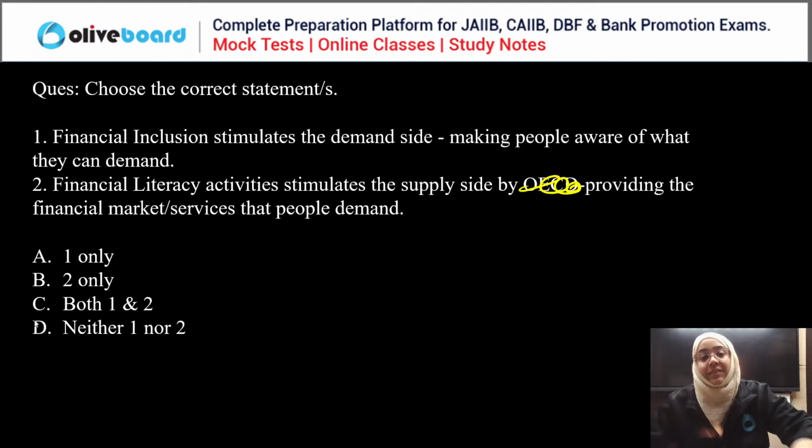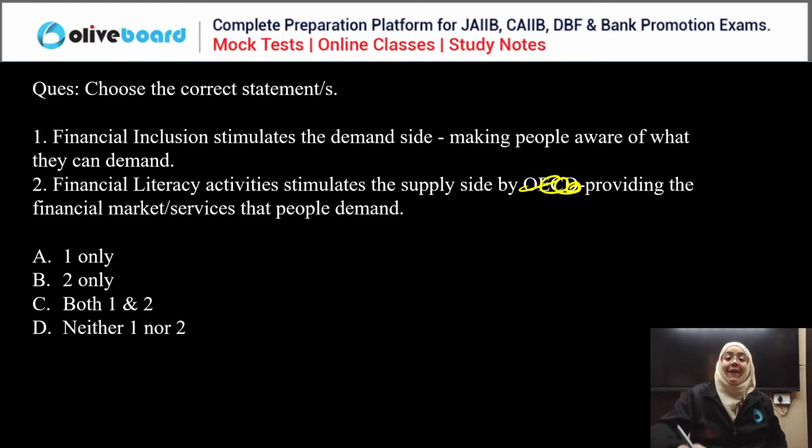So Kiran is saying D is the correct answer, and everyone else start answering the question. So the correct answer for this question is what? Financial inclusion stimulates the demand side? No. Financial literacy stimulates the demand side. It actually makes people aware of what they can demand.